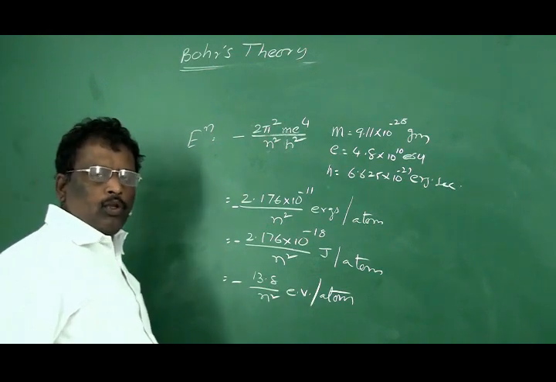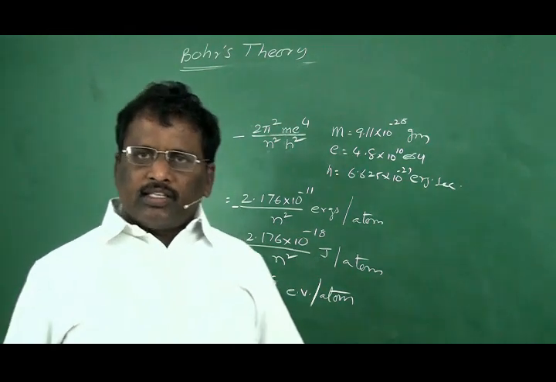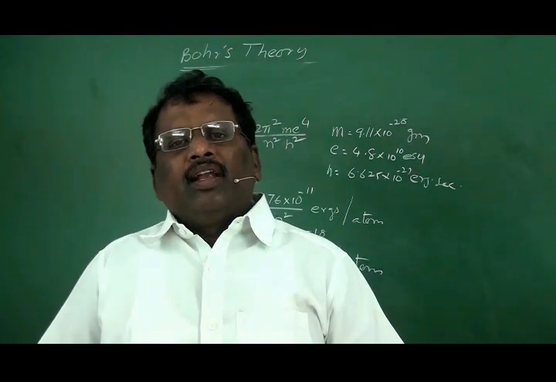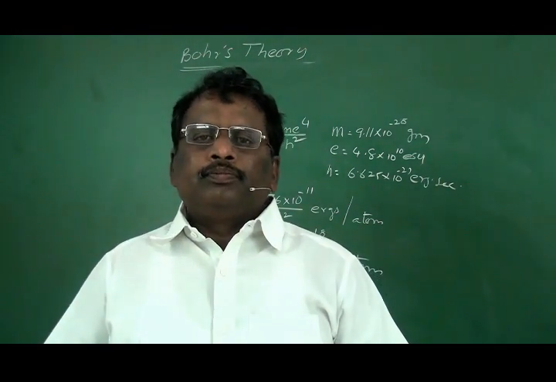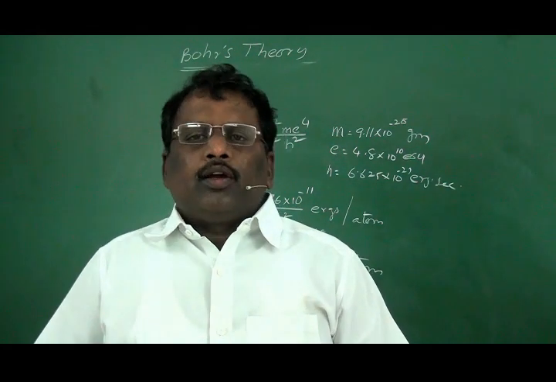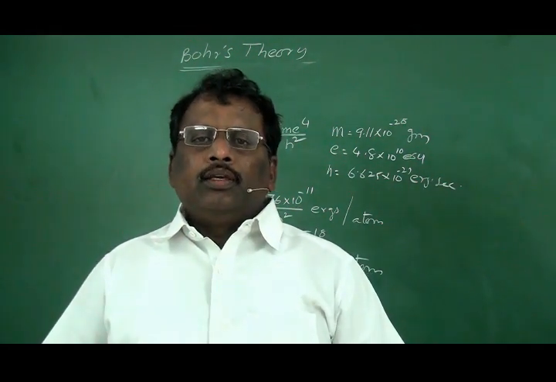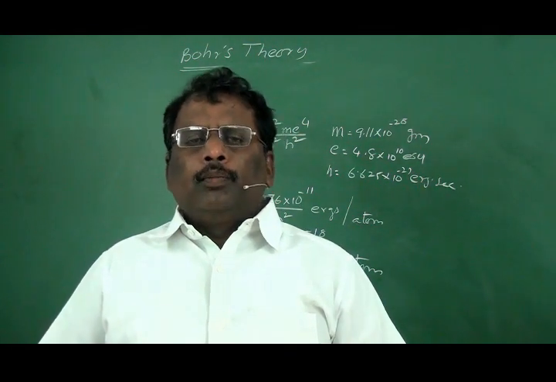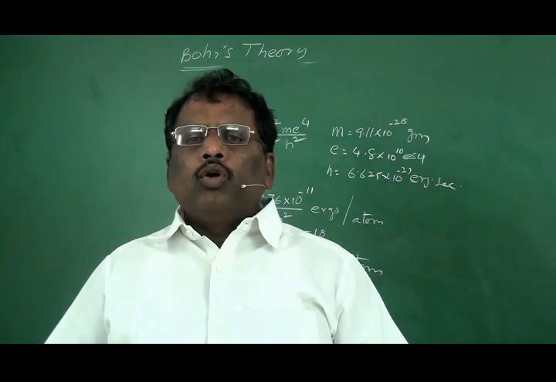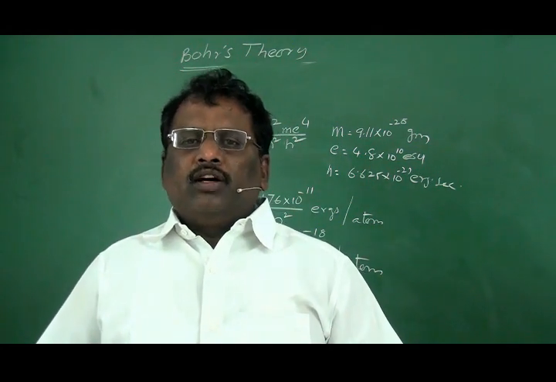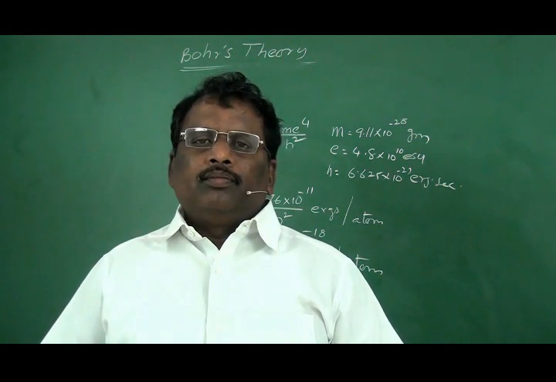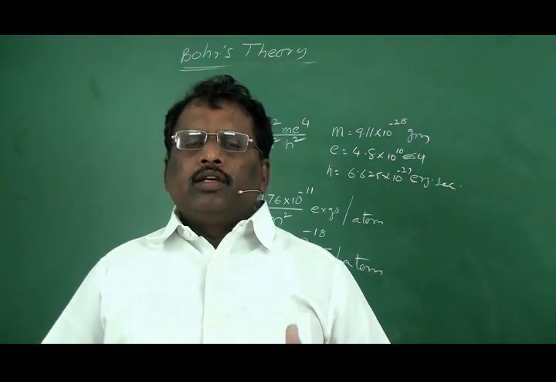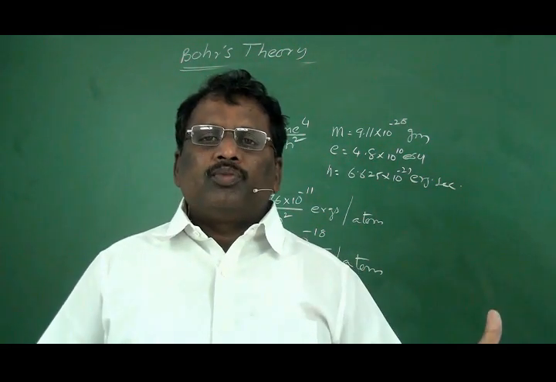So, Bohr's theory successfully explains the structure of hydrogen atom and hydrogen spectra. He was able to calculate the energy of the energy levels of hydrogen atom. Bohr's calculation is almost equal to the radius of hydrogen atom, because according to Bohr, the radius of the first orbit is 0.529 angstroms.